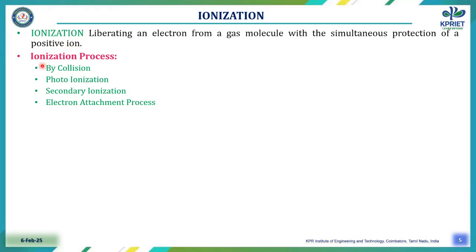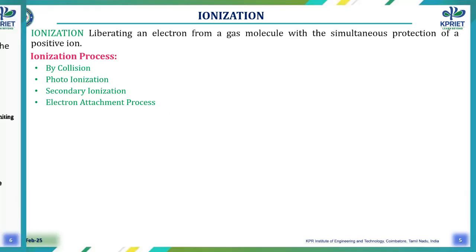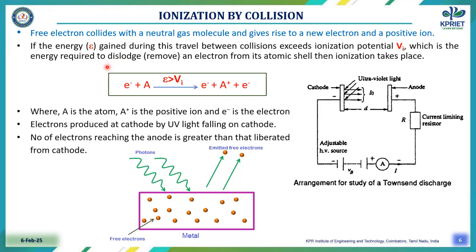Now we are going to see the various types. First, ionization by collision. The second one is photoionization. The third one is secondary ionization. The fourth one is the electron attachment process. These are the ionization processes that take place. Now first we are going to see ionization by collision.